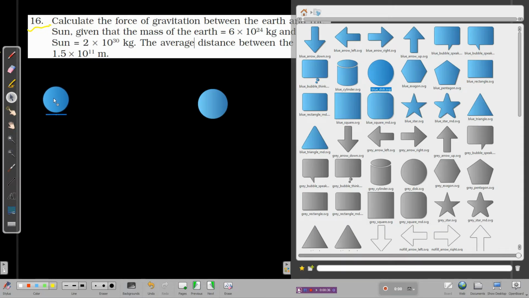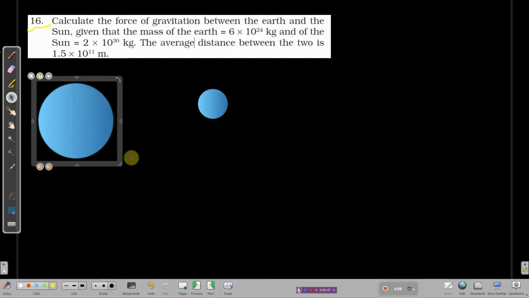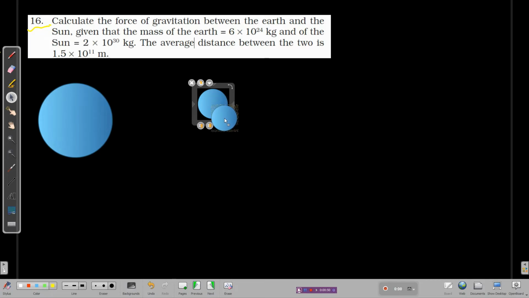Alright, let me take the Earth and the Sun. We have Earth and the Sun here, and let me take different sizes. As you already know, the size of the Sun is very big. I'm taking this as Sun, and here is Earth. Okay, let me just write down the masses. I'm taking the mass of the Sun as m1. How much is given? 2 into 10 power 30 kg. Right, easy to remember. 2 into 10 power 30 kg.